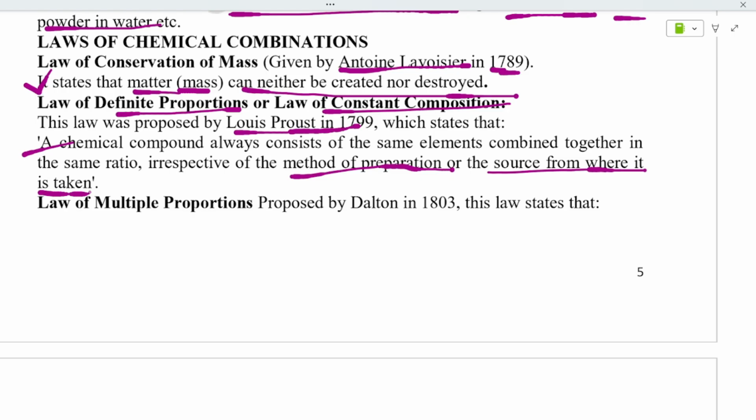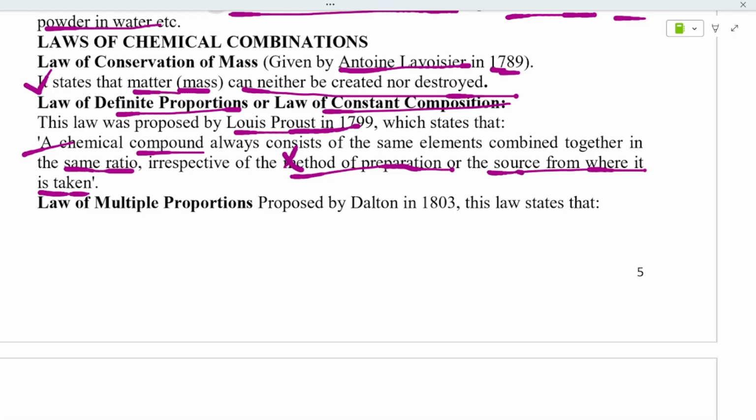So a compound always consists of the same elements combined together, present in the same ratio, irrespective of the method of preparation. Which method you have taken to prepare those compounds, you need not be worried about that.